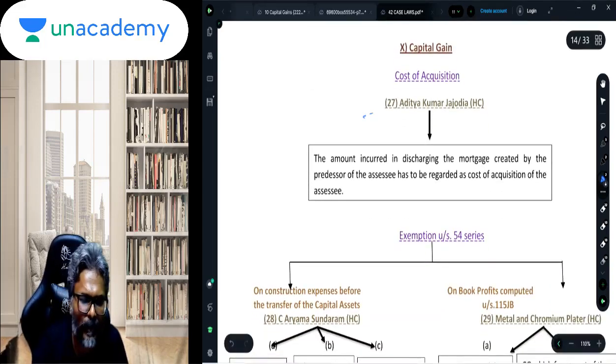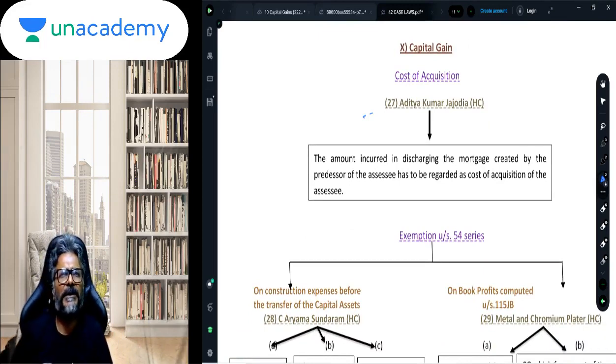Anyways, let's look at this one. This is a very popular judgment which has been asked earlier multiple times. If a father has taken a loan, so the property was mortgaged to obtain a loan. Unfortunately, the father died. Subsequently, the son has repaid the loan to clear the mortgage, and thereafter the son has sold that particular property. So can the repayment of the loan by the son, which was earlier taken by his father, be considered as a cost of acquisition? And the answer is yes.